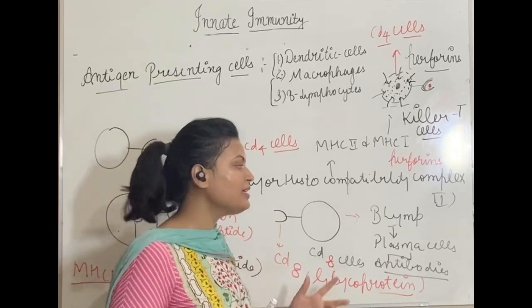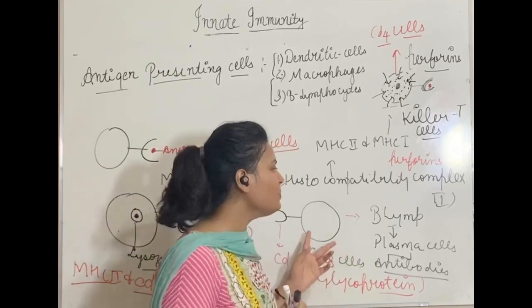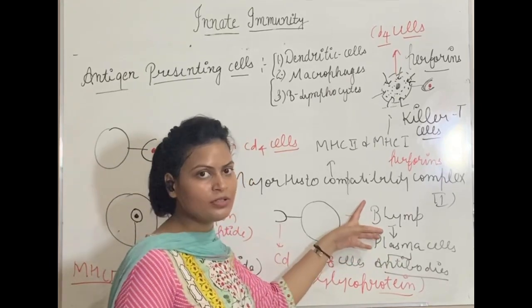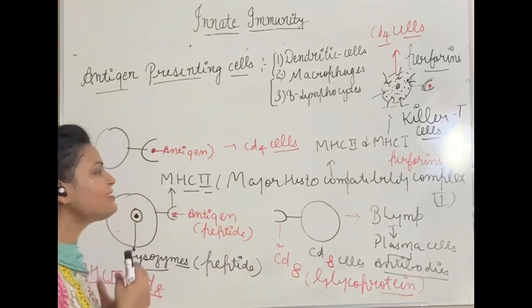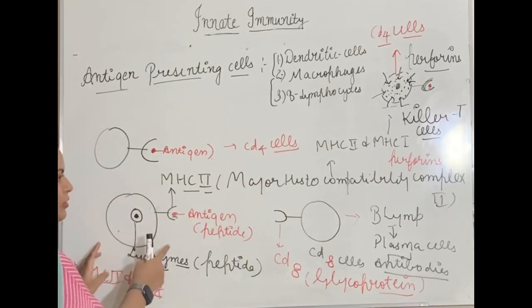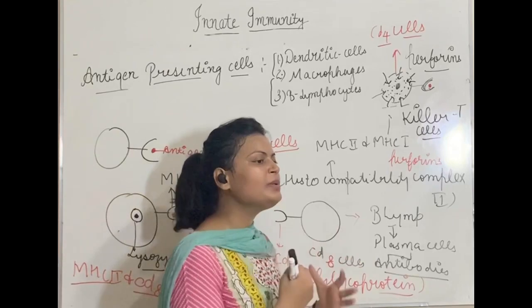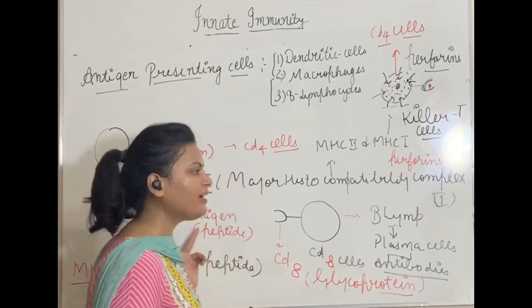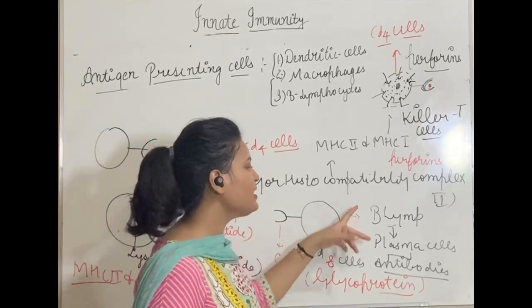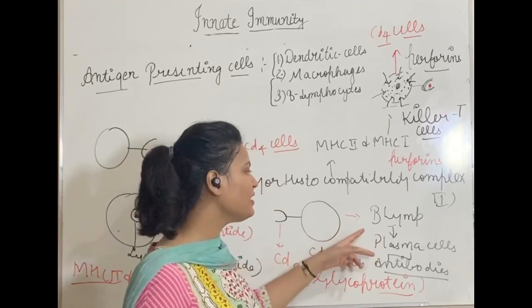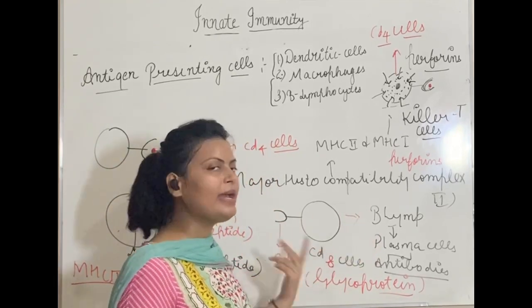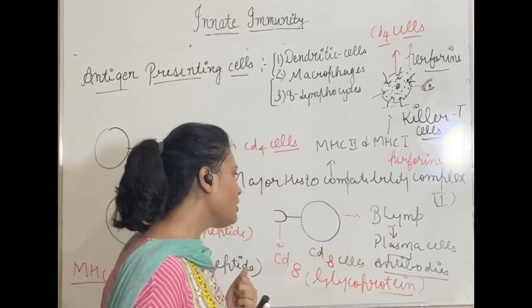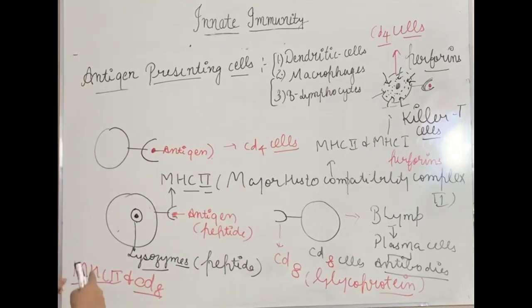As more and more helper T cells are formed, they will transmit signals to other B lymphocytes, the B lymphocytes which are left. Okay. So B lymphocytes are acting as APCs also, and there are other B lymphocytes which are still present in our body and which are not acting as APCs. Those B lymphocytes will receive signals from the helper T cells, and they will start to form antibodies. And antibodies, you know what they do, they will start to act on the antigen. So I hope this whole thing is clear to you, what is happening.